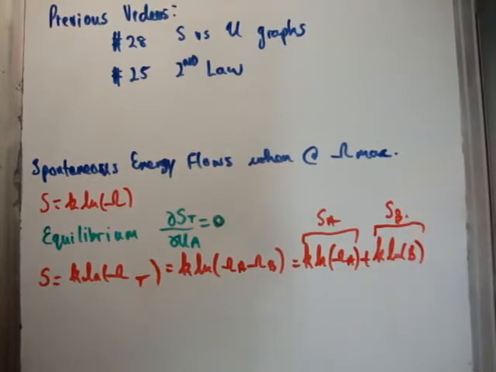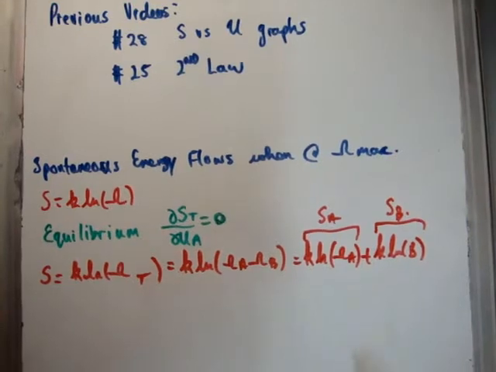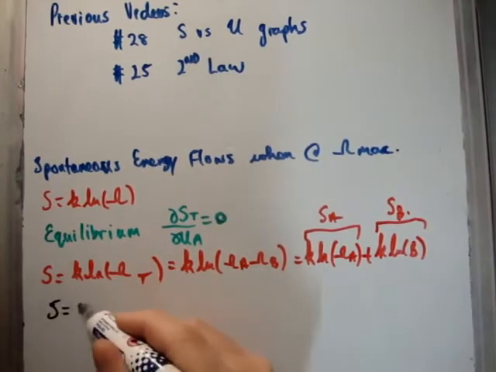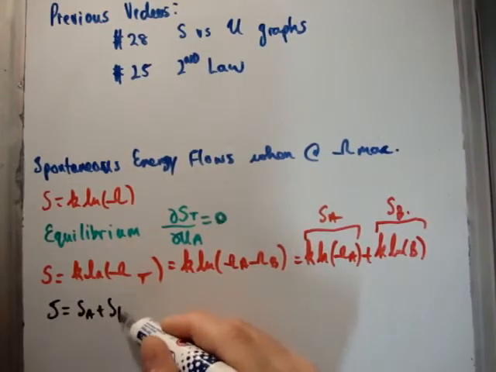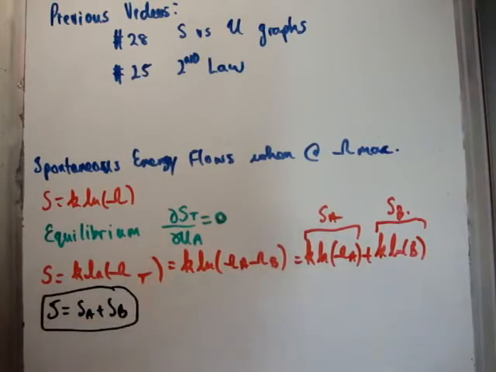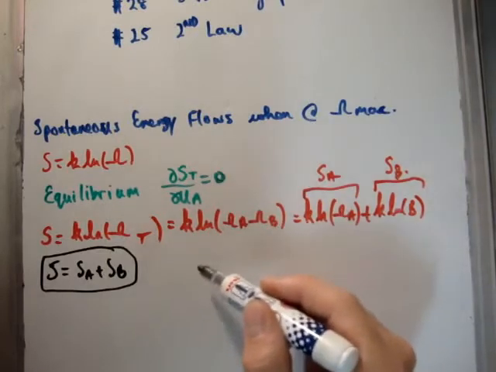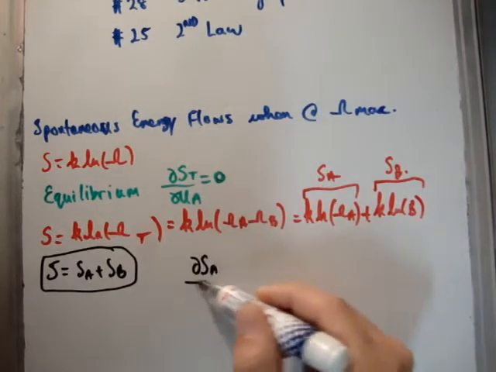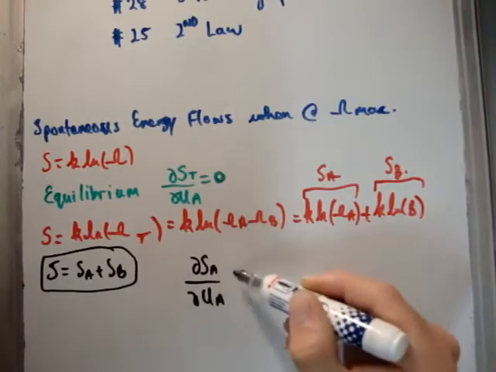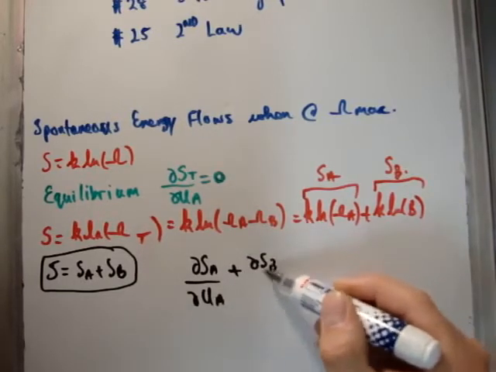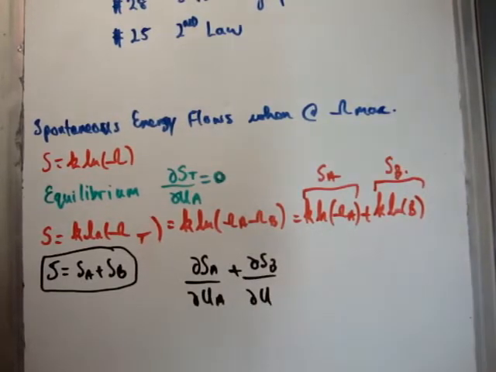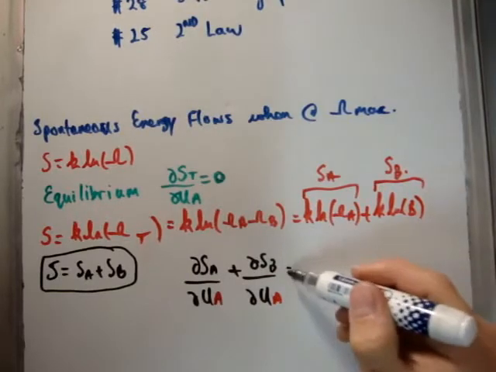Now, you might be saying to yourself, well, so what? Who cares? The point here is we're able to sub in the fact that S total is equal to S sub A plus S sub B, like this. That is the total entropy. So if we plug that into our equation here, what we're going to get is del S sub A over del U sub A plus del S sub B over del U sub A. I need to note this, by the way, that it's with respect to only one of them, and it is going to be equal to 0.